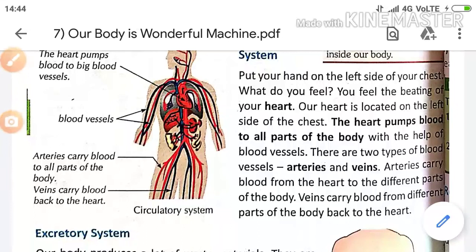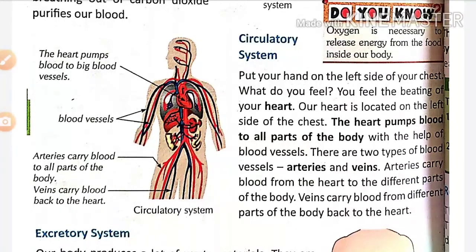See students, the circulatory system has a main organ, that is the heart. The heart is the main organ. The heart is a pumping organ. It pumps blood into the big blood vessels. Our heart is located on the left side of the chest. The heart pumps blood to all parts of the body with the help of blood vessels. There are two types of blood vessels, arteries and veins.